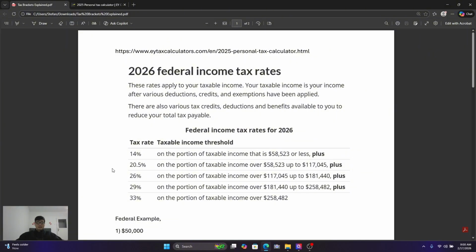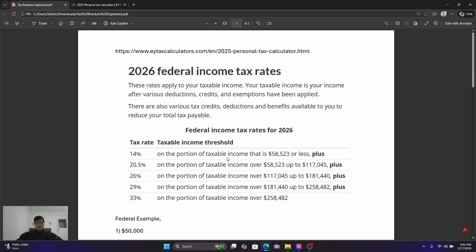Plus, if you've earned any amount over 58,523 to $117,445, you get 20.5%, and then from there it goes to 26% from 117,000 to 181,000. You can see it works as a bracket, so as a margin. It gets higher the more income you earn.